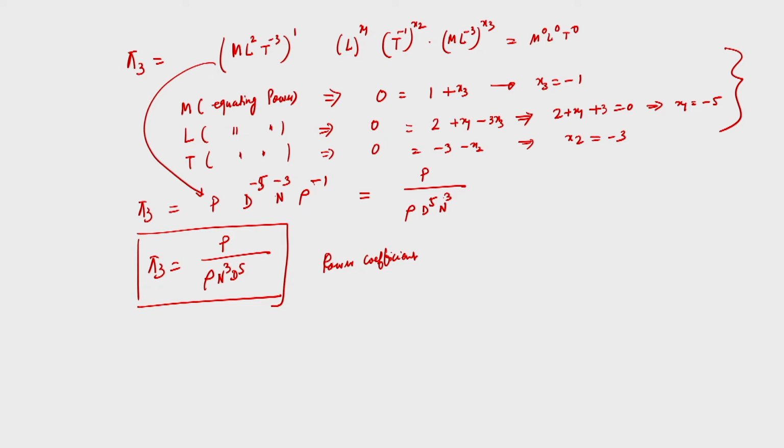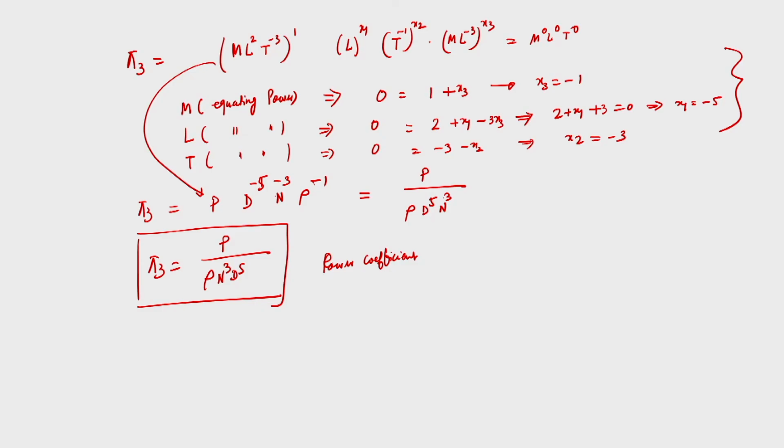So, we have already established 3 different pi terms: pi 1, the flow coefficient, then gh by n square d square, and p by rho n cube d to the power 5, that is the power coefficient. We are left with another 2 pi terms that we need to establish. As I said yesterday, we have written some useful relationships. Any pi term can be expressed by power of other pi terms. Any pi term can be multiplied by any numerical value to obtain another pi term. Any pi term can be replaced as a function of another pi term.